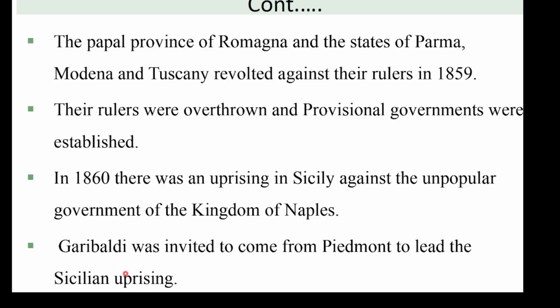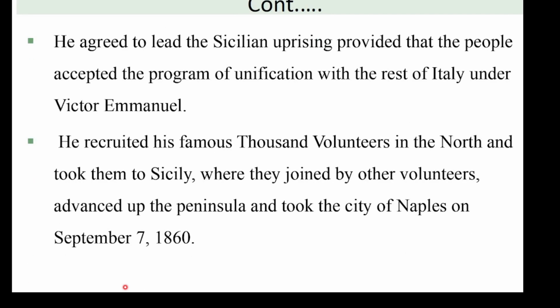This person went to the southern part of Italy with his force, called the Red Shirts. He agreed to lead the Sicilian uprising provided that the people accepted the program of unification with the rest of Italy under Victor Emmanuel.